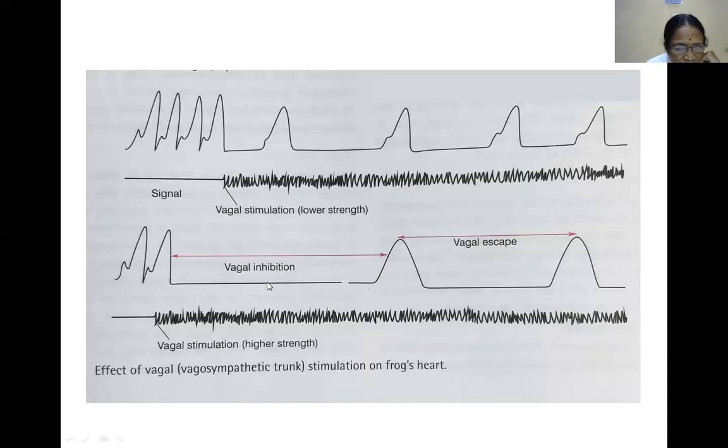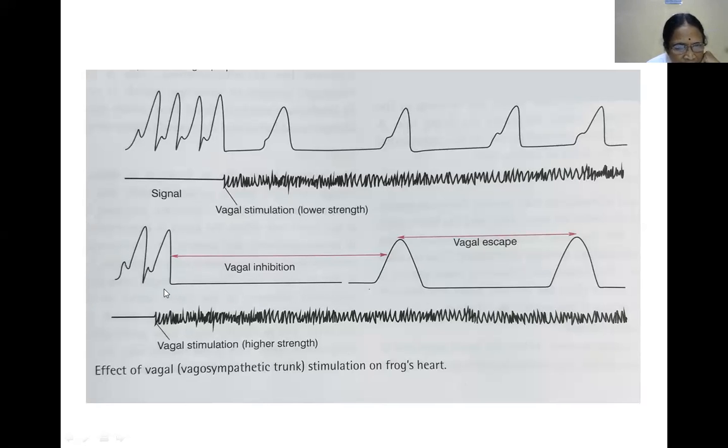The cause of vagal inhibition is that because of continuous stimulation, a large amount of acetylcholine is released. When there is more acetylcholine, the potassium channels open up. There is more influx of potassium ions into the nodal tissues, and thereby the cyclic AMP levels decrease. When the cyclic AMP levels decrease, the inflow of calcium ions into the cardiac tissues also decreases. Therefore, there are no contractions.